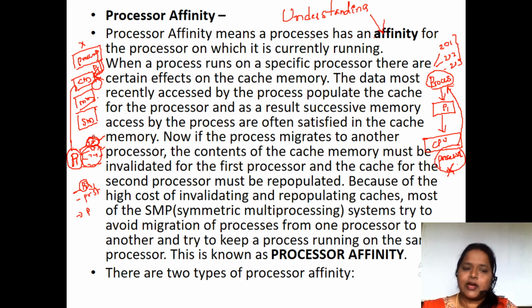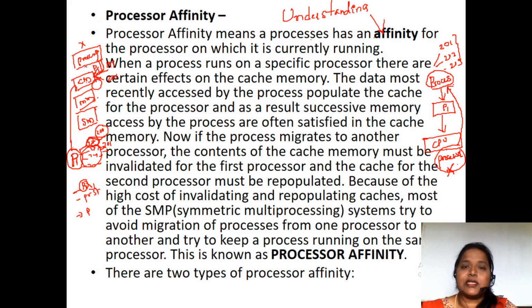In the same manner, if it is executing instruction 200, after 200 it will compulsorily go for instruction 201. So what the cache does is store the instructions nearby 200. It will store instruction 199 and instruction 201 also. So if process X is executing 200 and needs 201, then we can go to the cache.